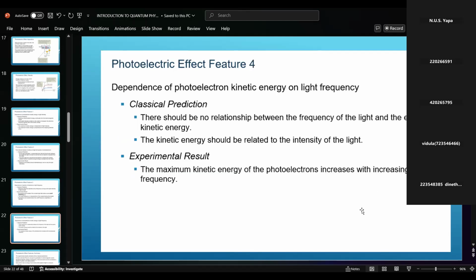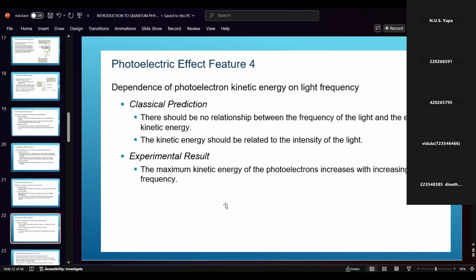Then the fourth feature: dependence of photoelectron kinetic energy on light frequency. In the classical prediction, there should be no relationship between the frequency of the light and the electron kinetic energy; the kinetic energy should be related to the intensity of light.